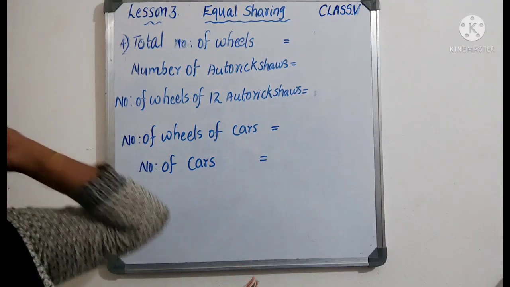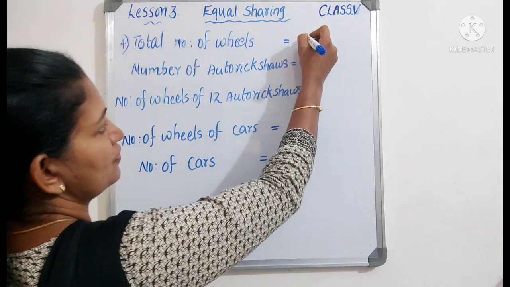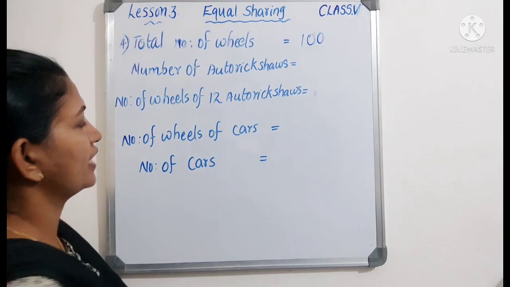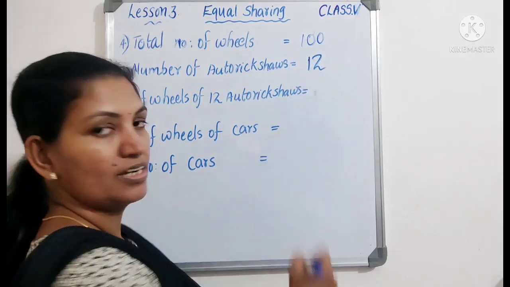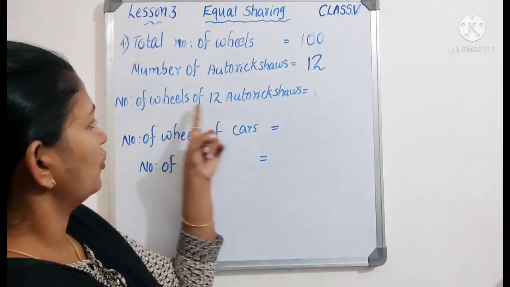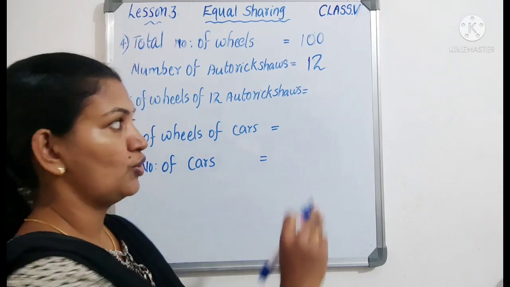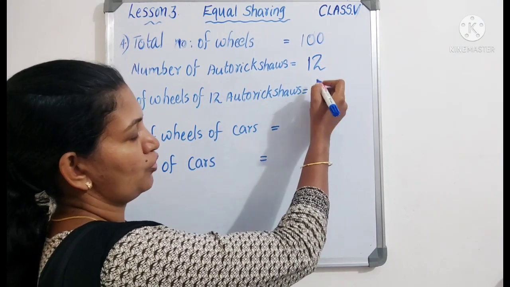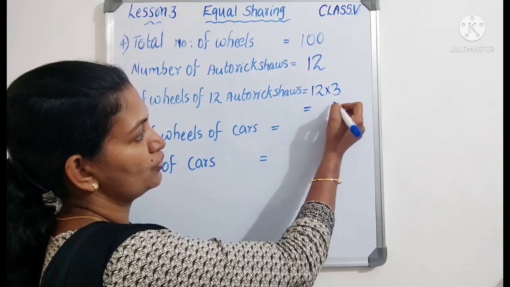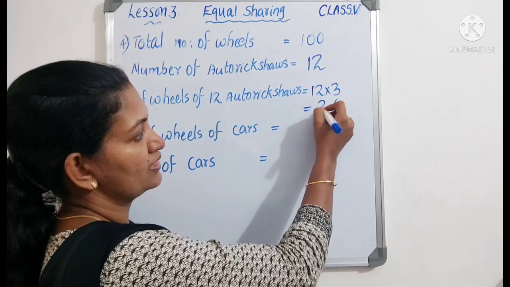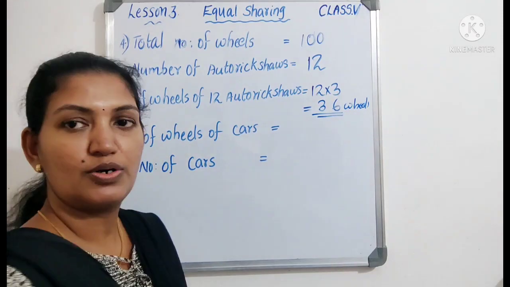So we will write the steps and find it. First, total number of wheels: we know that it is 100 wheels. Next, number of auto rickshaws: it is given that there are 12. Next, number of wheels of 12 auto rickshaws. We know that an auto rickshaw has only 3 wheels. So 12 into 3: 3 twos are 6 and 1 three is 3. So total 36 wheels for auto rickshaws.